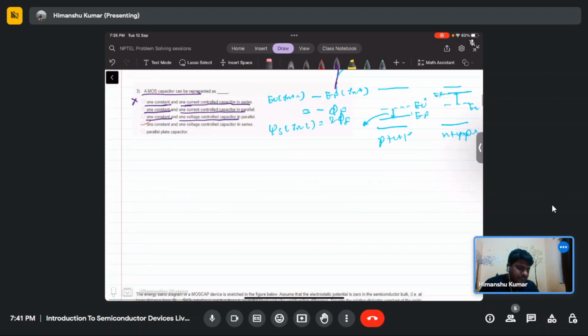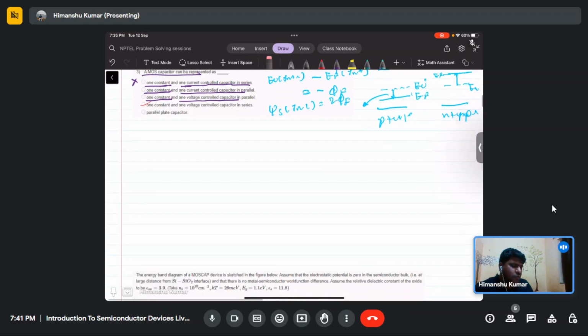Basically, to know this capacitance, suppose this is the semiconductor and this is the oxide. Let me draw this.